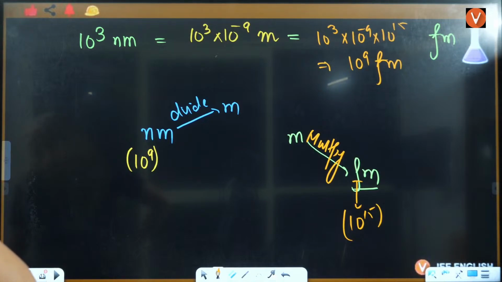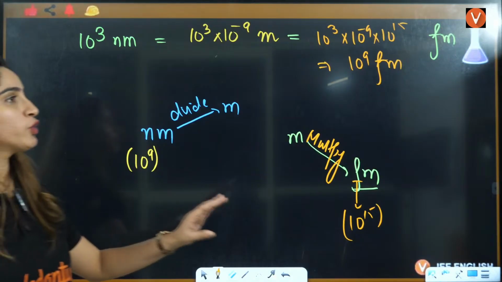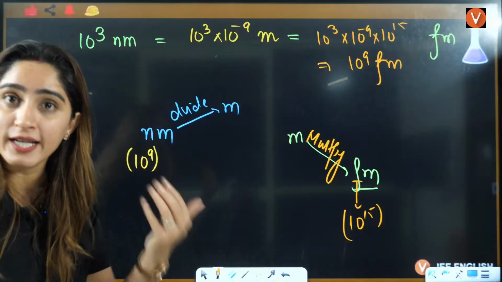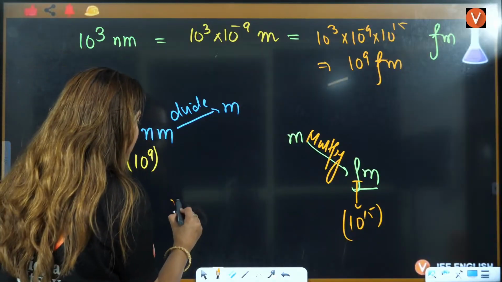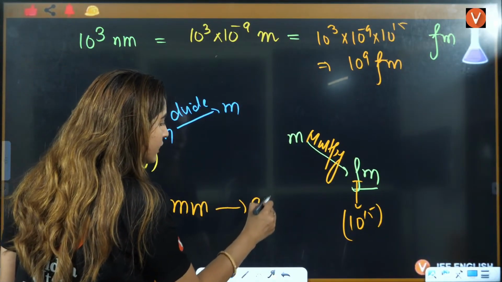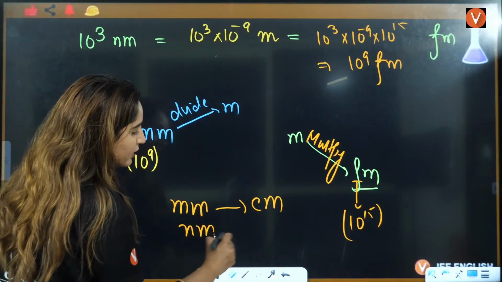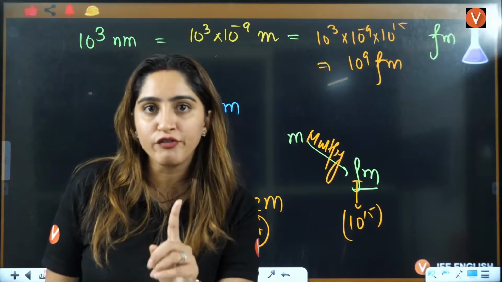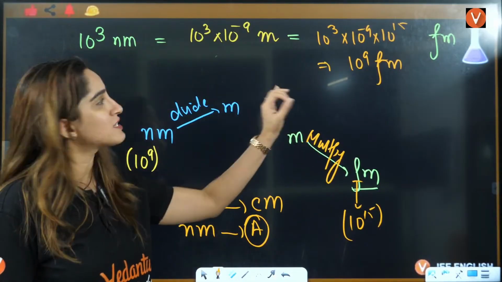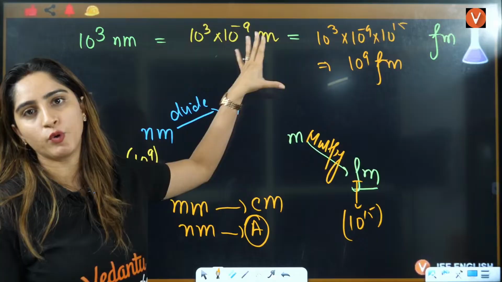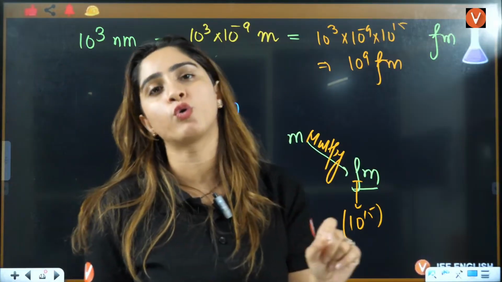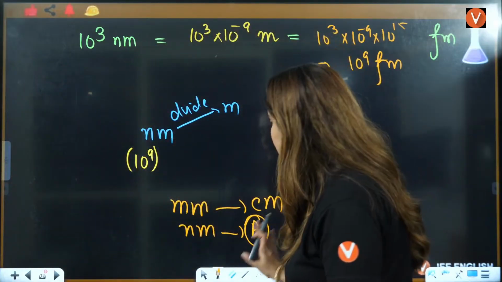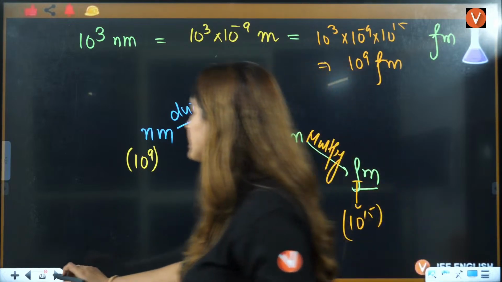Ma'am, why should we go centimeter to meter then to millimeter? This I am telling you because some students get confused. They don't know how to convert millimeter to centimeter directly, how to convert nanometer to angstrom directly, right? So when there is this confusion, follow this path. Firstly, convert everything to the base value. Then your question can never go wrong, right? Okay. Now let's do this thing here.